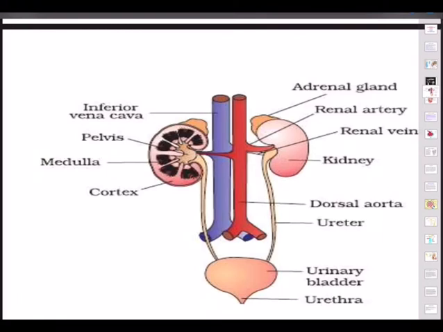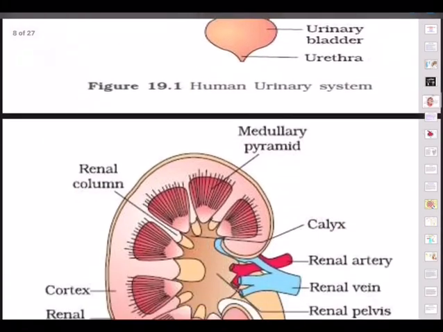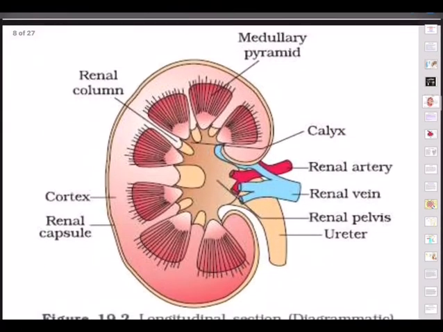And the structure, it is a fibrous connective tissue layer called renal capsule that covers the kidney and protects it from infection and injuries. The renal capsule is surrounded by adipose capsule and another outer fibrous membrane, renal fascia. Both the layers protect the kidney. So let's see a vertical section of this. So there are two layers, renal fascia and adipose capsule.